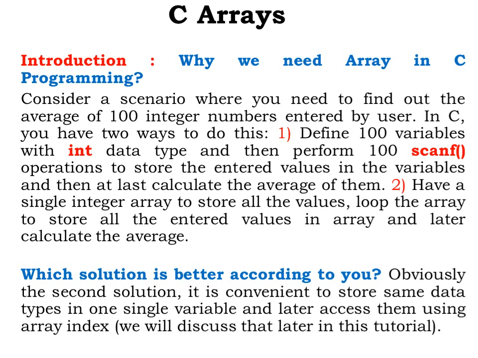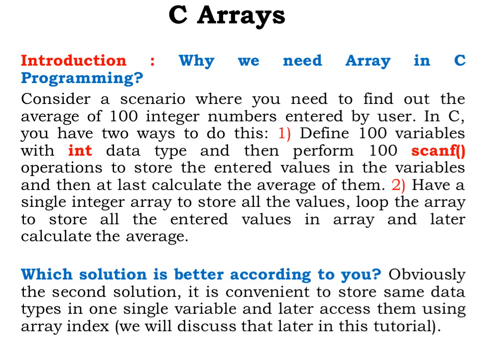The second way is to declare an array which stores all these 100 values, and later I can use these values to calculate the average.